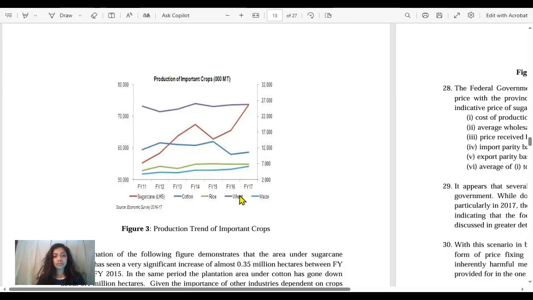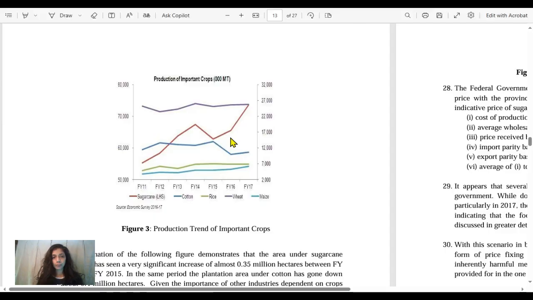Now, in this 10,000 million metric tons of sugar, do we have an increased demand in our country? If the population increases, the demand increases, or if the quantity of industries increases and they demand more sugar so that they make more products and then export them, then the demand increases and the production increases.